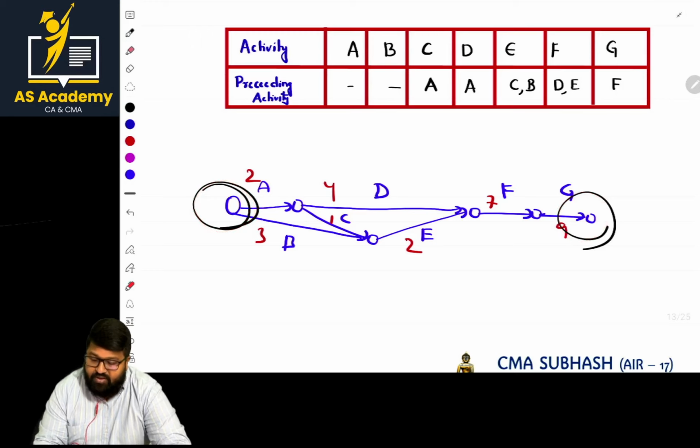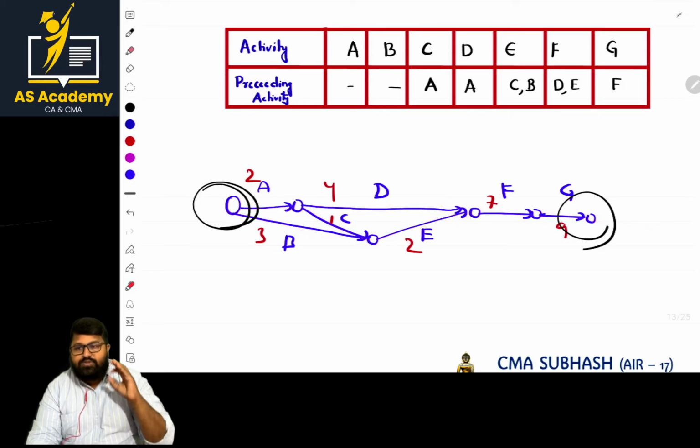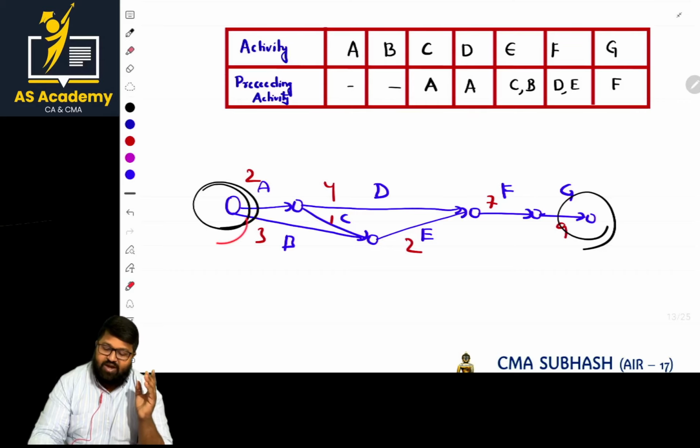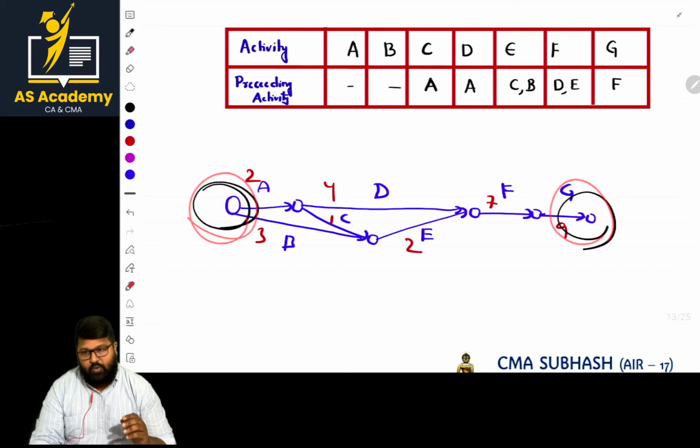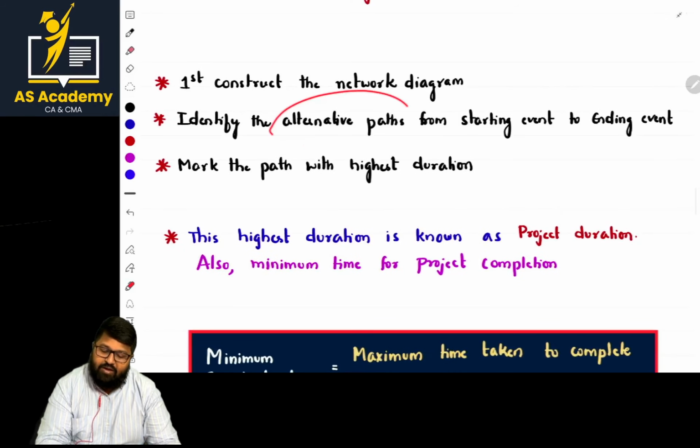That is important. This is one path, this is the other path, and this is the third path. Totally three paths are there. So identify the number of routes from the starting event to the ending event. That's the basic thing.